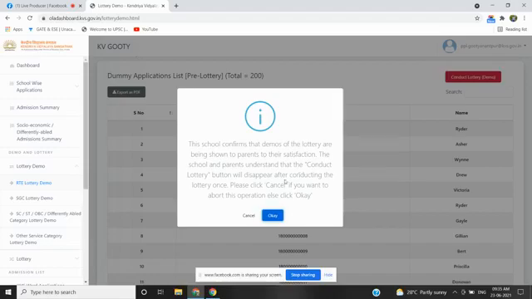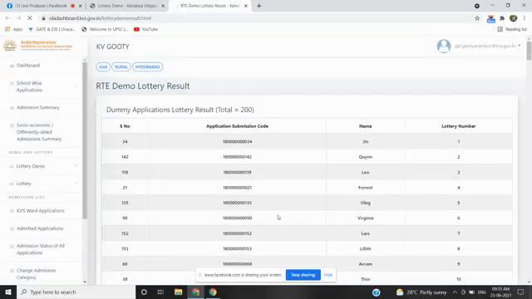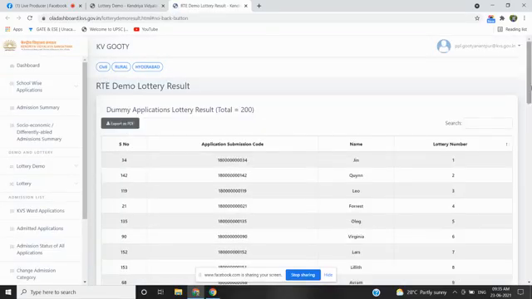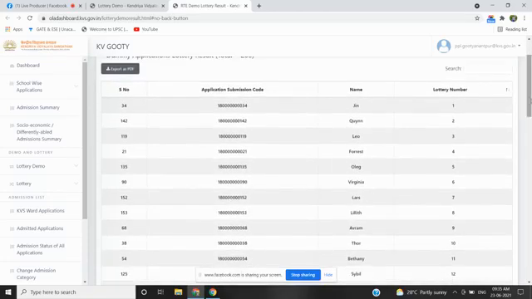So as it is dummy, I am clicking it OK, and this is shown to all the parents. As we are on Facebook Live, everybody is seeing it. So I am clicking on OK. When I click on OK, you can observe the pre-lottery, post-lottery differences. Now you can see here RTE serial number 1 is gone. Now serial number 34, 142, 119, 21, 135, 90, 152, and 10 applicants will be selected in this RTE list,